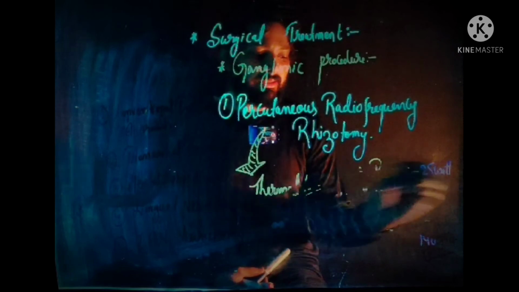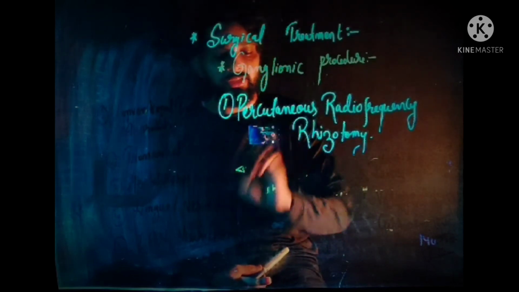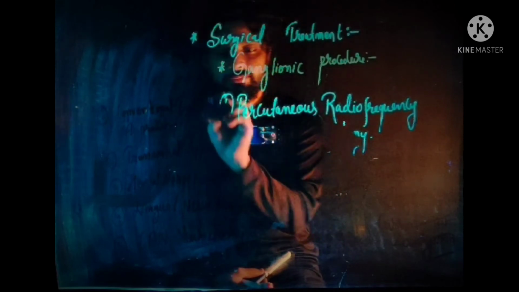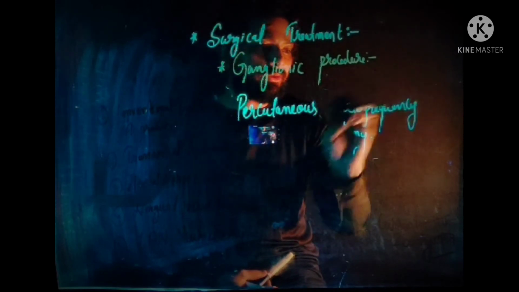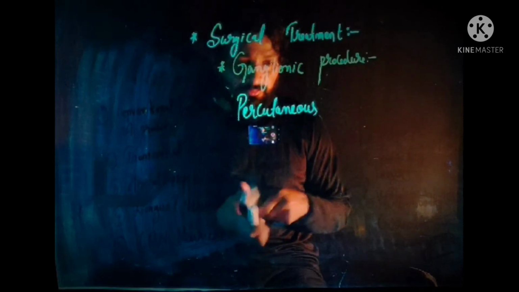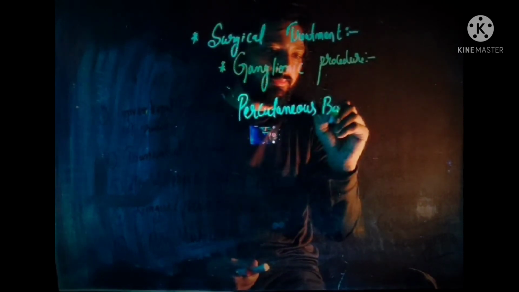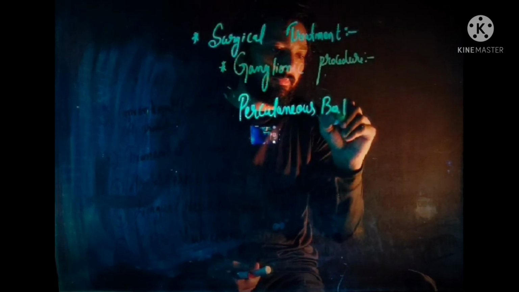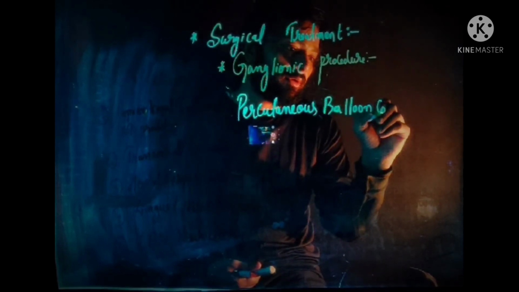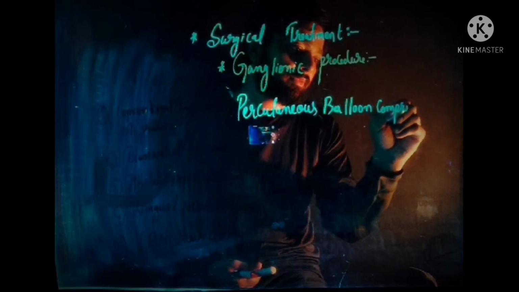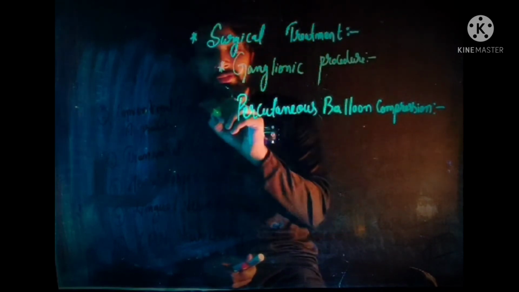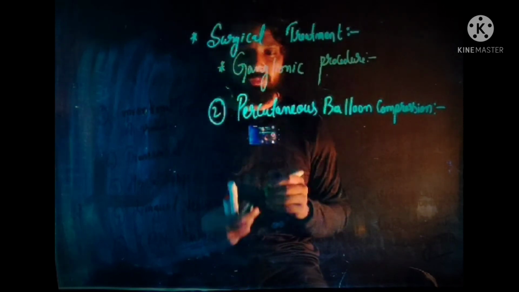Now after that, the second procedure is percutaneous balloon compression. This is the second ganglionic procedure.